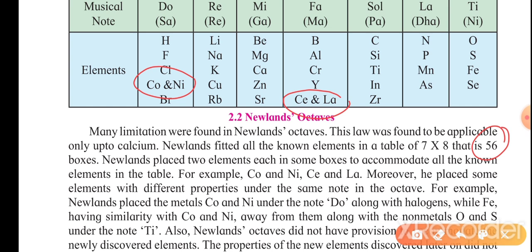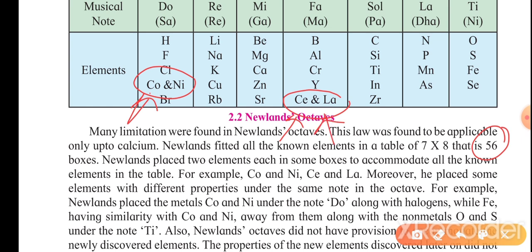He placed two elements in a single note, and these elements do not show similarities, like cobalt and nickel. Newlands adjusted two elements in the same slot and also put some unlike elements under the same note.